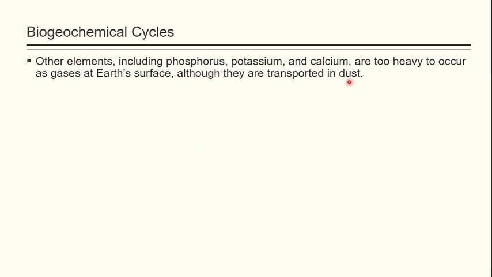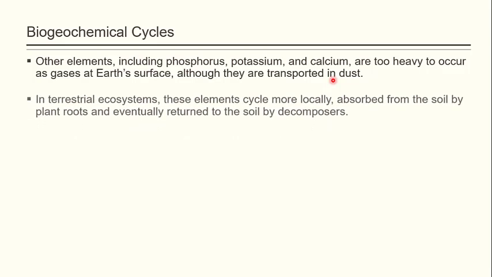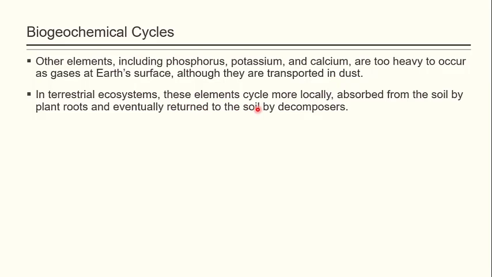The next are the other elements, including phosphorus, potassium and calcium. These three elements are too heavy, they are not present in gaseous forms, and they are too heavy to be transported by the air. They are present at the earth's surface, although they are transported along with dust, their movement is restricted. They do not move freely from one place to another. In terrestrial ecosystems, these elements cycle more locally, absorbed from the soil by plant roots and eventually returned to the soil by decomposers.